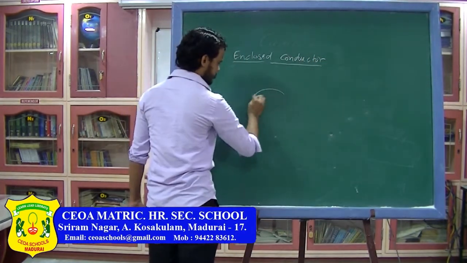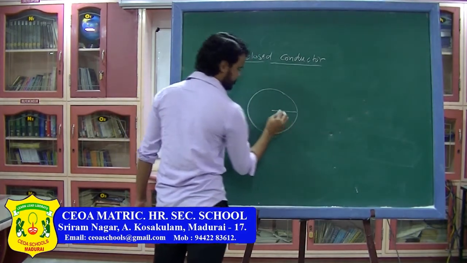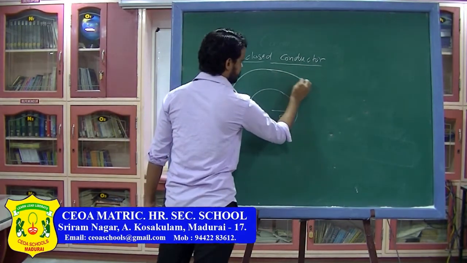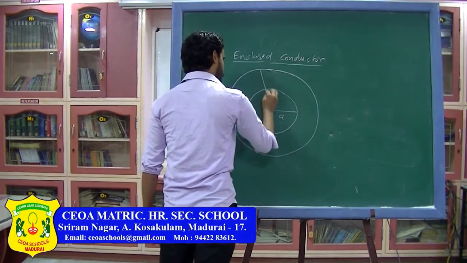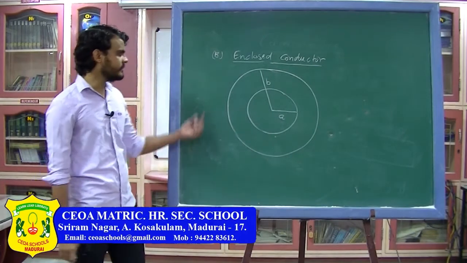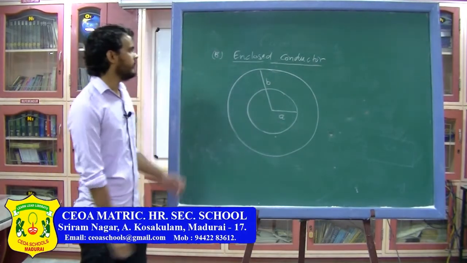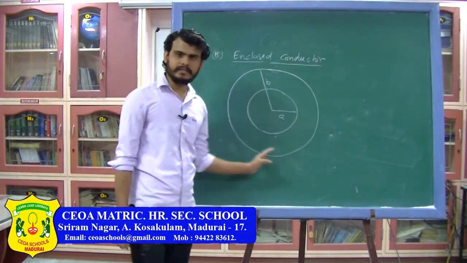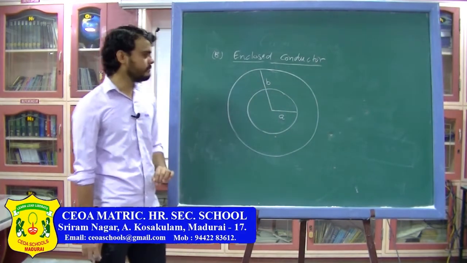Suppose you have a spherical conductor of radius A, and you have enclosed it with another conductor of radius B. In the first case we saw a spherical conductor which was isolated. In the second case there is a conductor which is enclosed by another conductor. So the radius of the inner sphere is A, and the radius of the outer sphere is B.